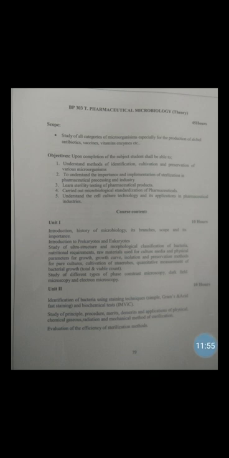Next point from moist heat sterilization is pasteurization. So what is pasteurization? It is a process of heating milk at a temperature of 60 to 72 degrees Celsius for 3 to 4 minutes.